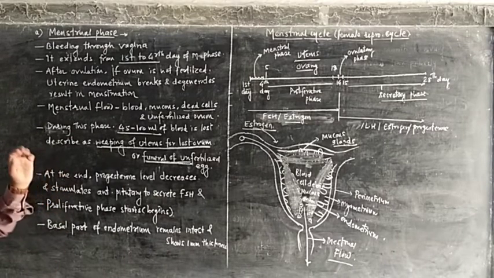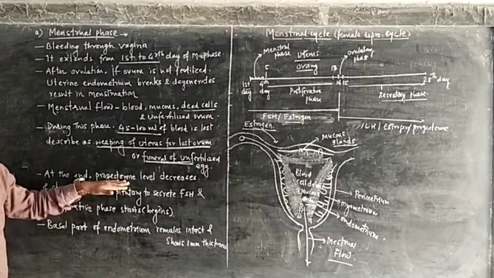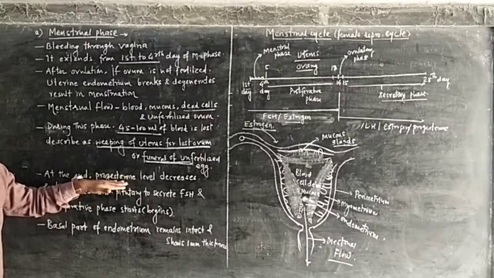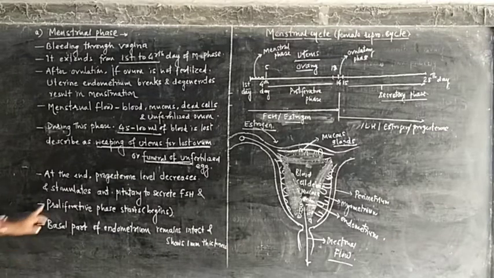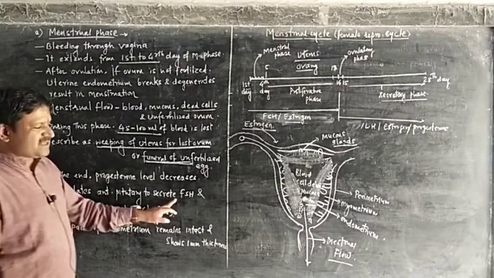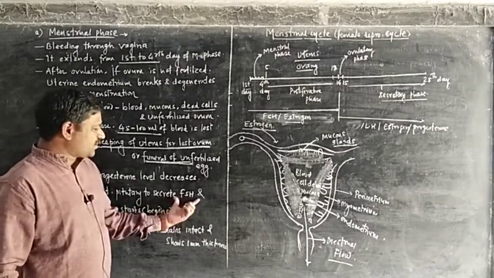At the end of this phase, the progesterone level decreases and stimulates the anterior pituitary to secrete FSH. What is the function of FSH?